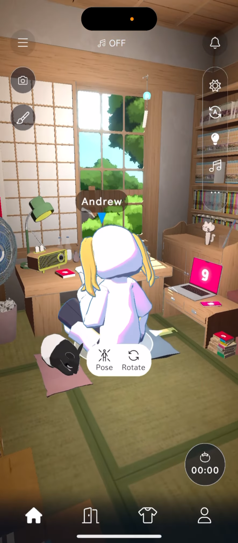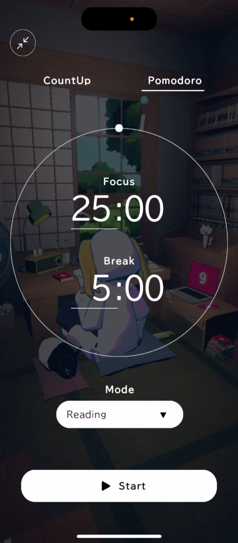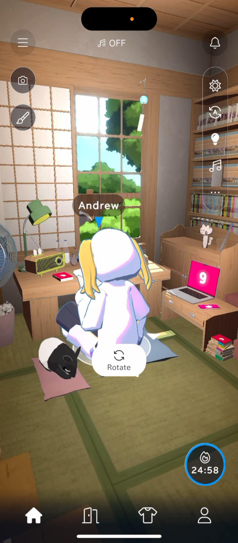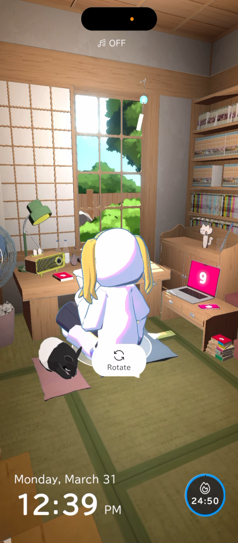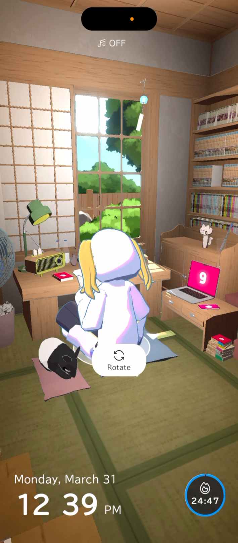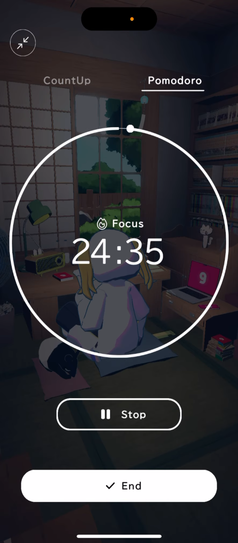So that's the idea. And then yeah, you can just start like Pomodoro technique in here, or you can just start count up. And then the point is that you can just leave your phone like that, and it kind of shows you the time, shows you the timer, and you kind of spending time together. It's quite cool. So yeah, that's the idea in here.